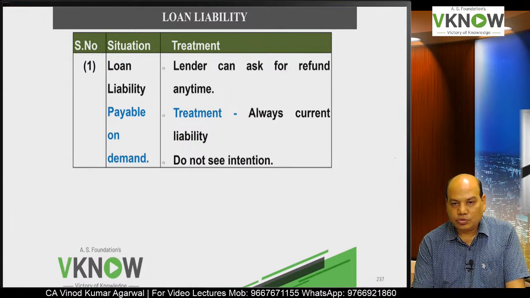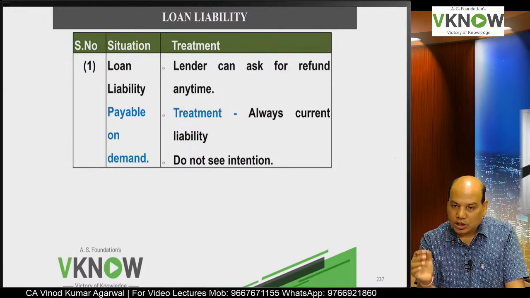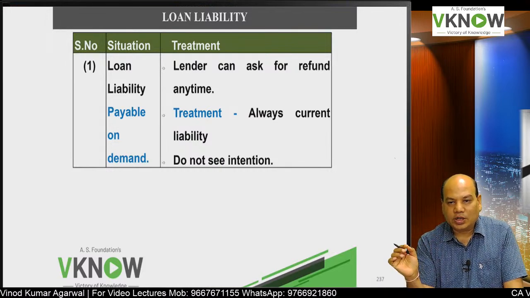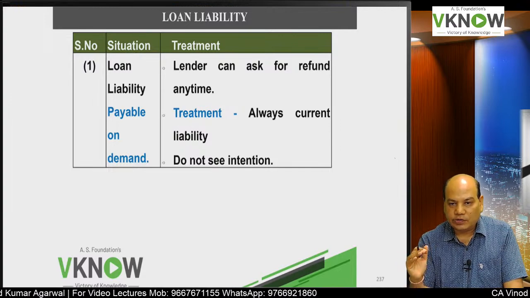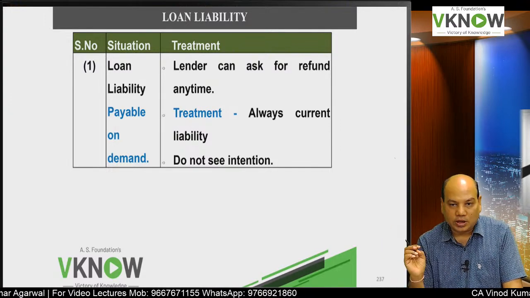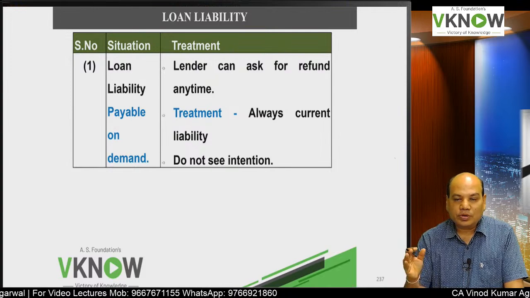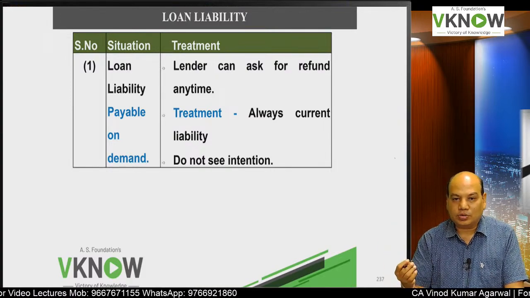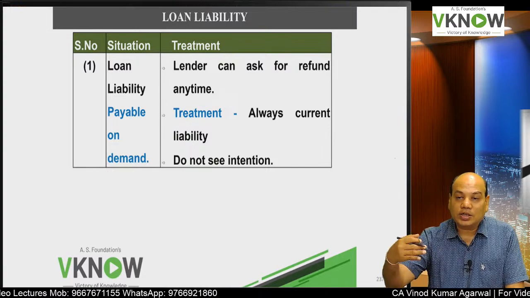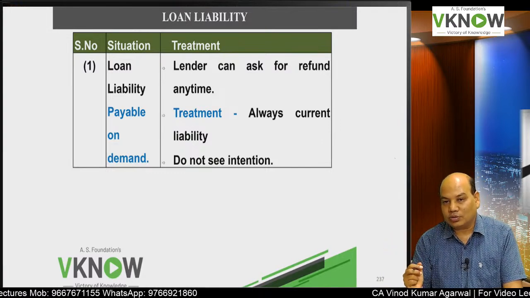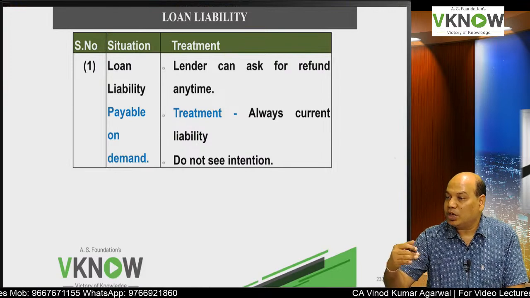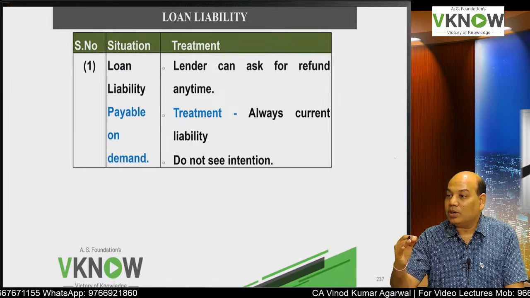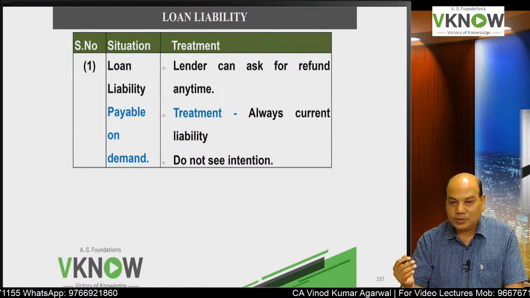But the standard gives you a lot of situations and how to classify liability as current or non-current. Like for example, sometimes loan is payable on demand. Sometimes the company has unconditional right to extend the period of the loan. Company may not have unconditional right to extend the period of the loan. Company may have committed breach of the loan contract. The breach can be minor breach or major breach.